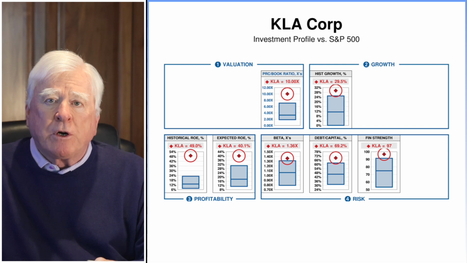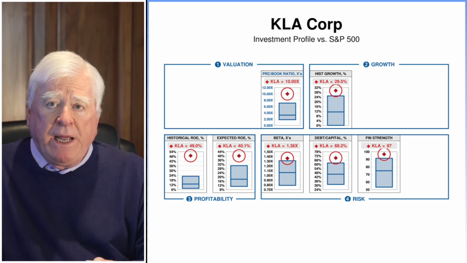A large number of characteristics stand out: high price-book ratio, high forecasted profitability, high historical profitability, high financial strength, high stock price volatility, high financial leverage, and high historical growth are extreme. Relative to the S&P 500, KLA has significant growth characteristics. Its appeal is likely to be to investors heavily oriented toward capital gains. KLA is of the highest investment quality.